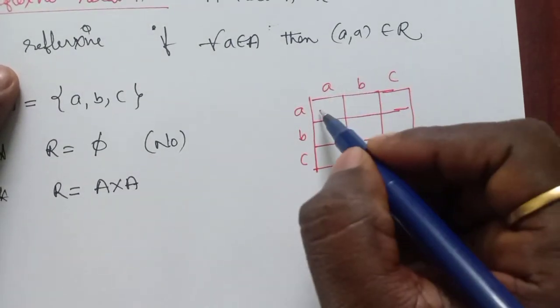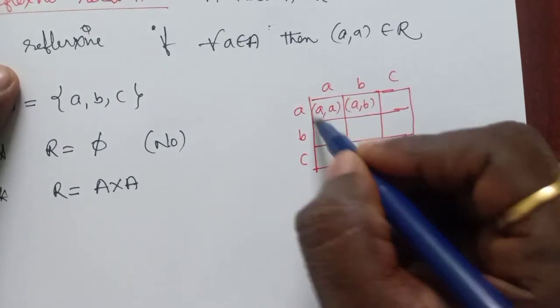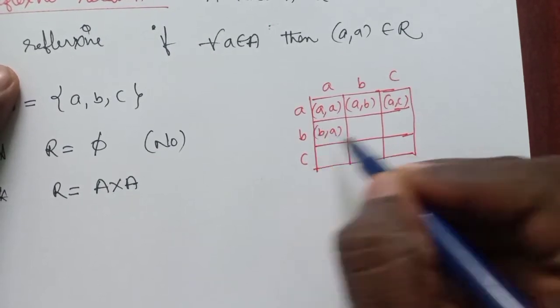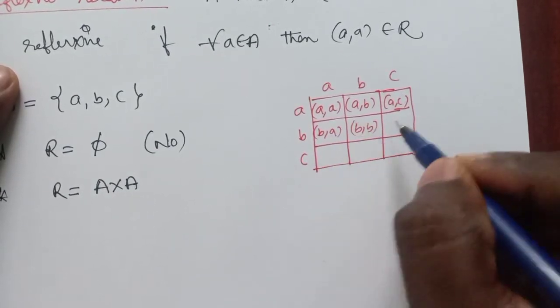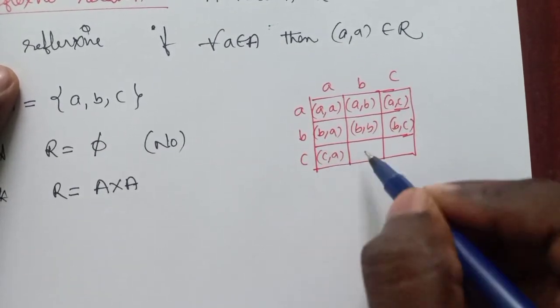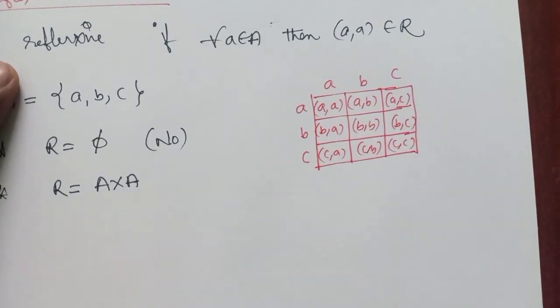So the elements are (a, a), (a, b), (a, c), next (b, a), (b, b), (b, c), and finally (c, a), (c, b), (c, c).